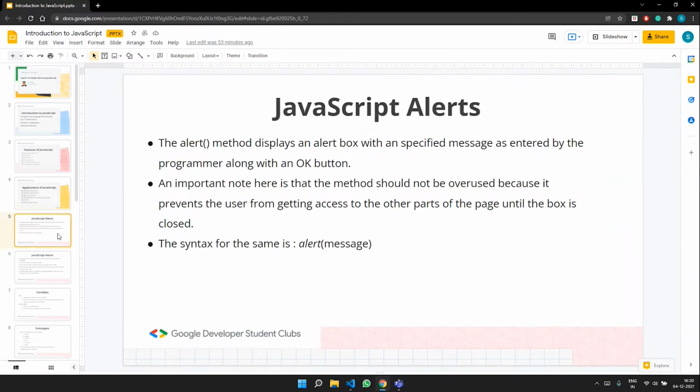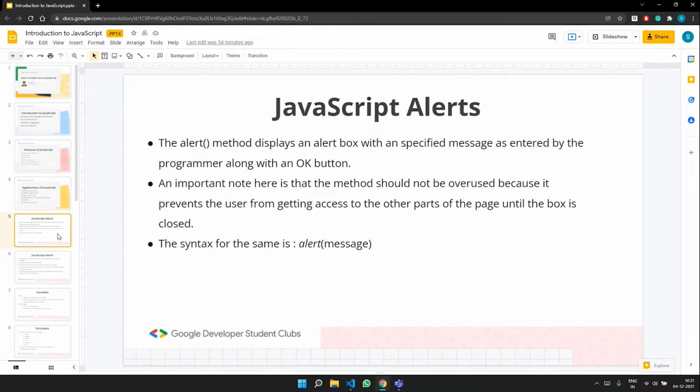And then after looking at the features, we also understood where JavaScript is applied, the applications of JavaScript and how useful it is in creating many useful web pages, be it web pages or creating web servers, etc. And now we just learned a little bit about JavaScript alerts. Okay. So I think nobody has any doubts till now. So since it's clear, we'll move forward.